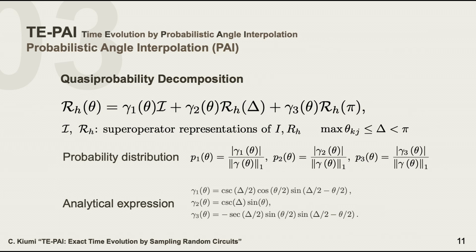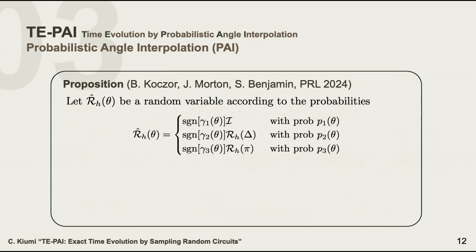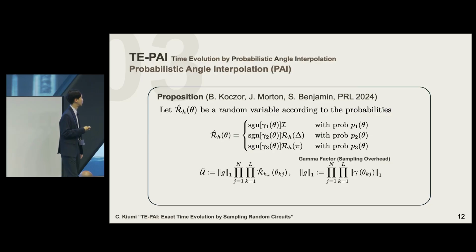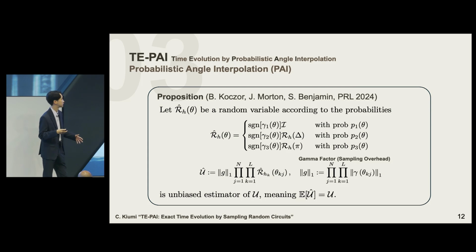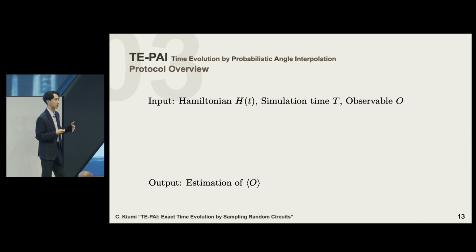And we also note that this has the analytical expressions. So we know these values before we run the algorithm. And the previous research states that if we randomly replace these rotation channels with one of each rotation channels, we get the unbiased estimate of the original quantum channels by multiplying by this gamma factor. So we use this method in